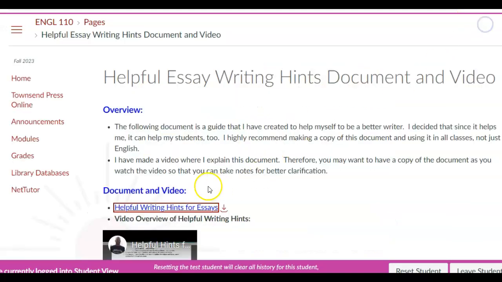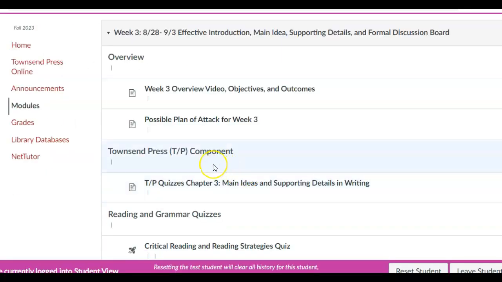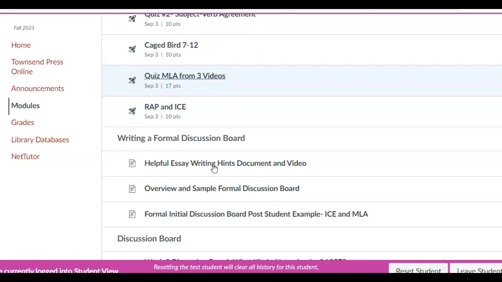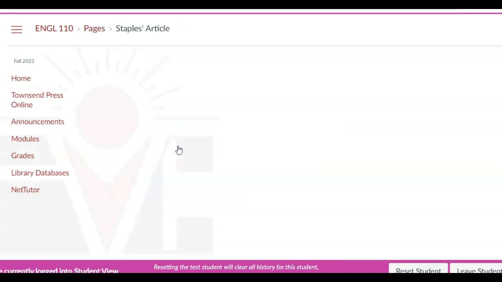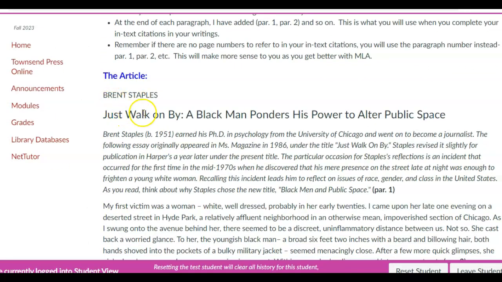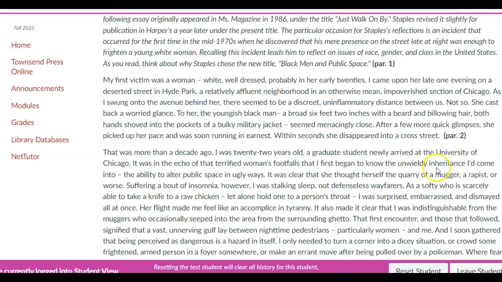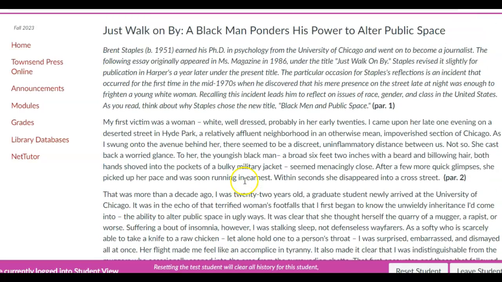Let me close this. And you'll also need to read the article. I'm going to go to the article before I go into the prompt, because it'll make sense when I talk about the prompt. The article is here, the Staples article. So here's the article, Brent Staples, "Just Walk On By: A Black Man." Notice that I put PAR, that's paragraph 1, paragraph 2, paragraph 3, 4. There are no page numbers here.